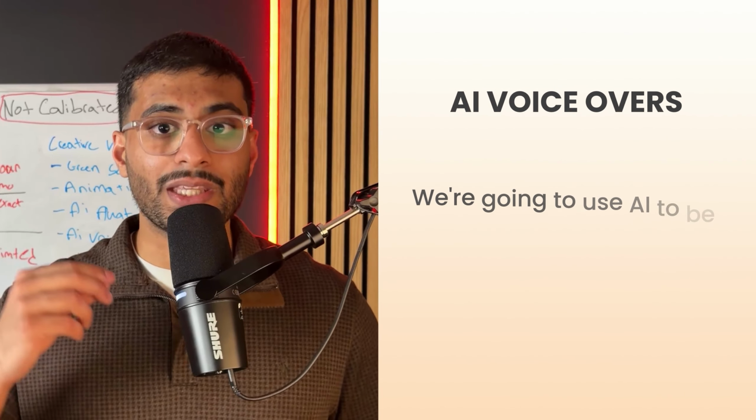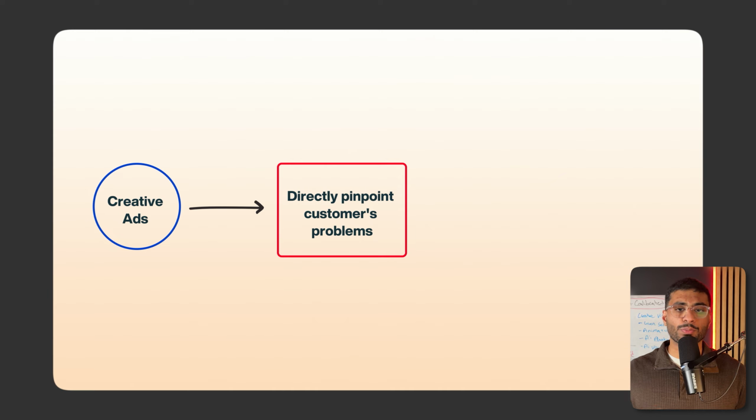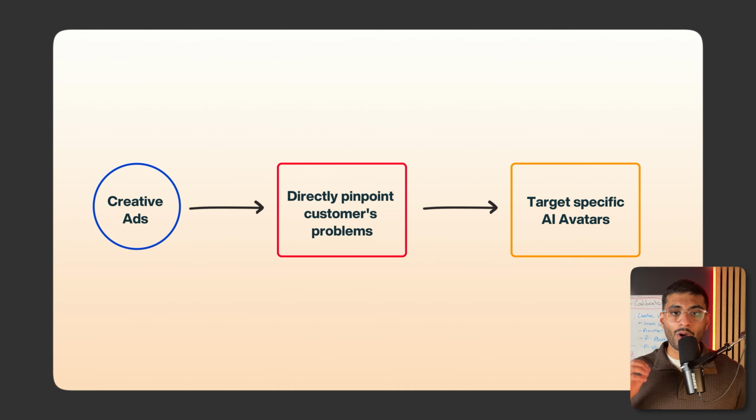Now, AI voiceovers. That is self-explanatory. We're gonna use AI to handle our voiceovers so that we can make scripts. Now, scripting is one of the biggest parts of your ad. You wanna make sure you're getting your script down. Whether it's you writing it or you have a creative strategist writing your scripts for you, what I'm seeing across the board right now is ads that directly pinpoint customers' problems, customers' needs, whatever they want. We want to target very specific avatars using these AI voiceovers. That's why scripting is very, very, very important. If you're not spending a lot of time working on your ad scripts, you have to, because this new Andromeda update is rewarding people who are targeting very, very specific avatars.